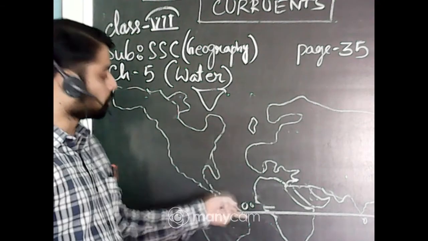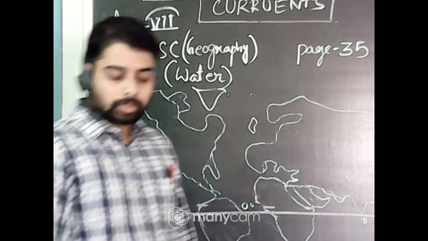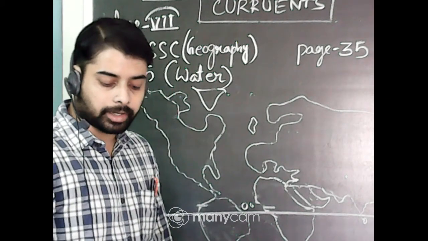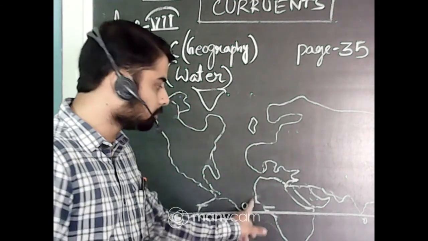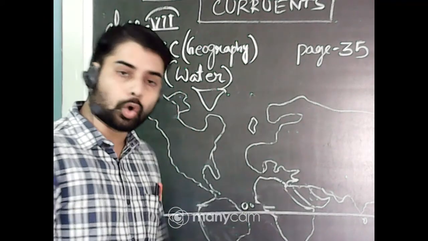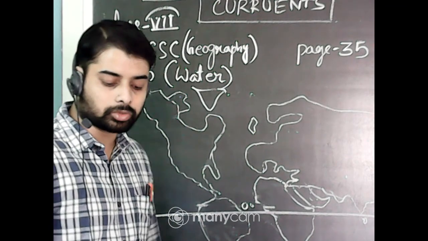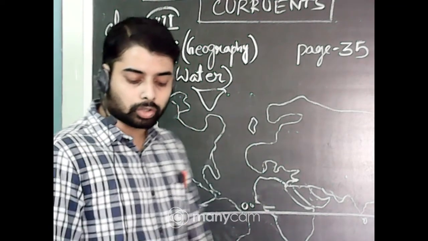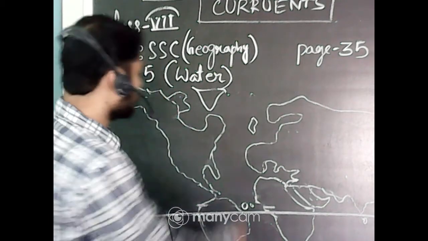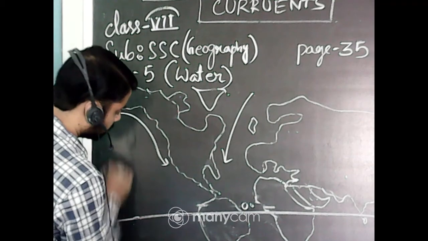So in that way, the water circulates. Generally, the warm ocean currents originate near the equator. They start flowing towards the poles, and the cold currents carry water from the polar or higher latitudes to the tropical or lower latitudes. So in this way, the cold currents come here